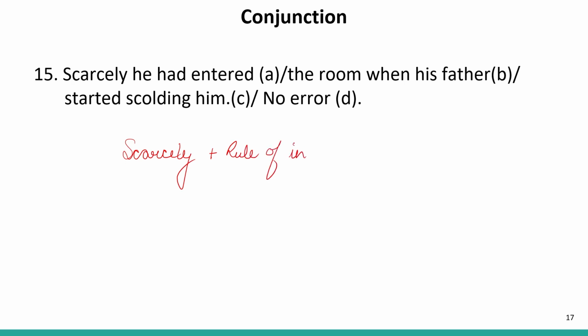Therefore, in this sentence as well, had should be placed before he. So the correct sentence will be: Scarcely had he entered the room when his father started scolding him. So our answer is A, that is, A part contains the error.